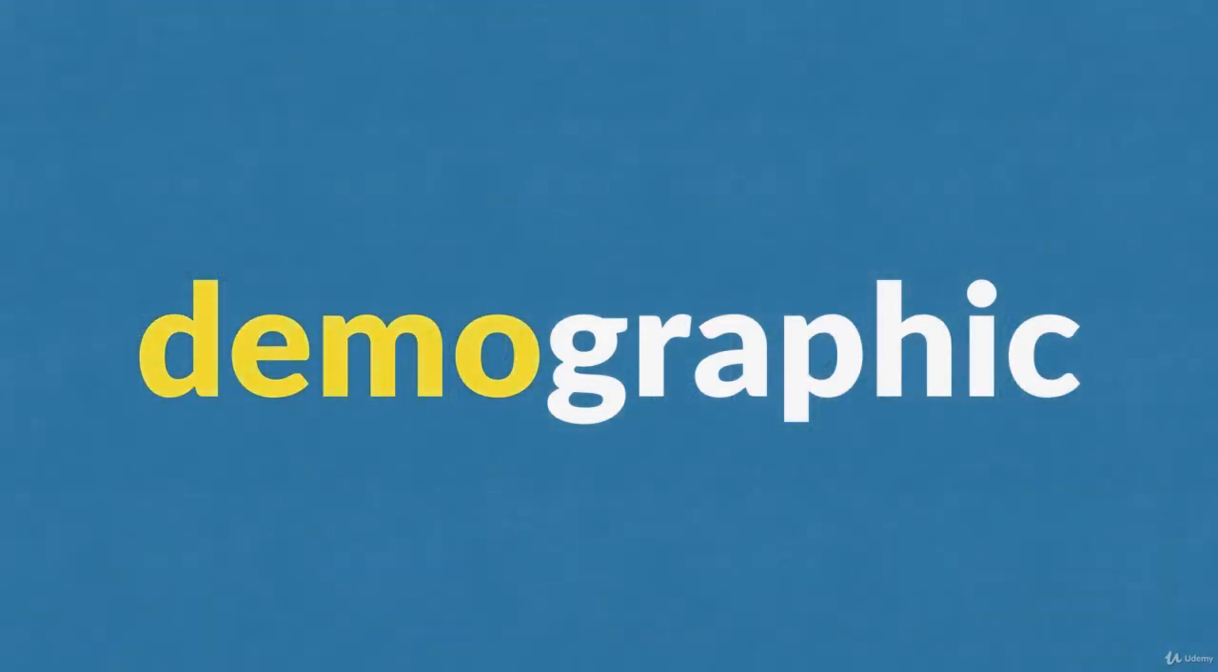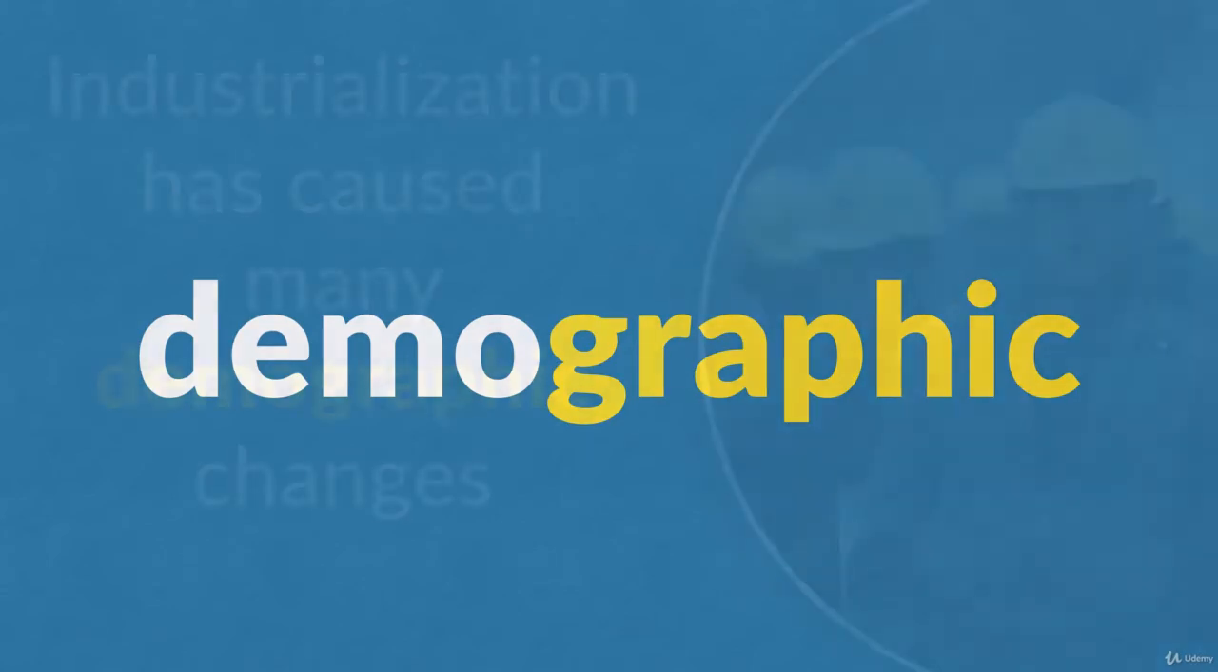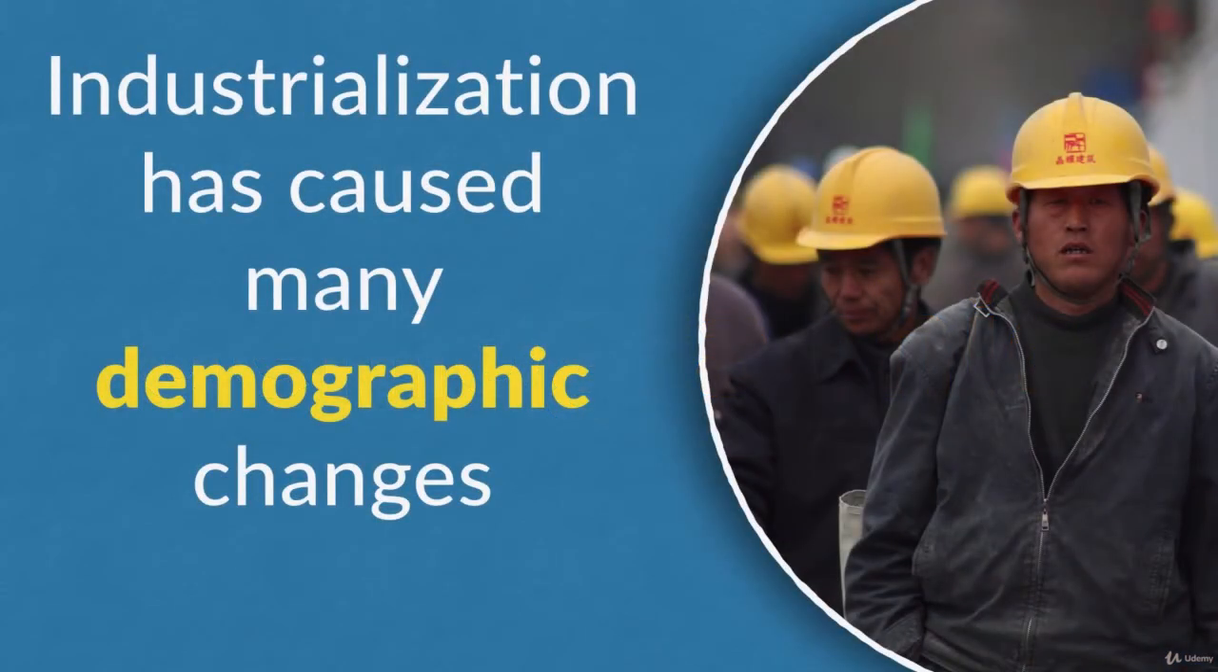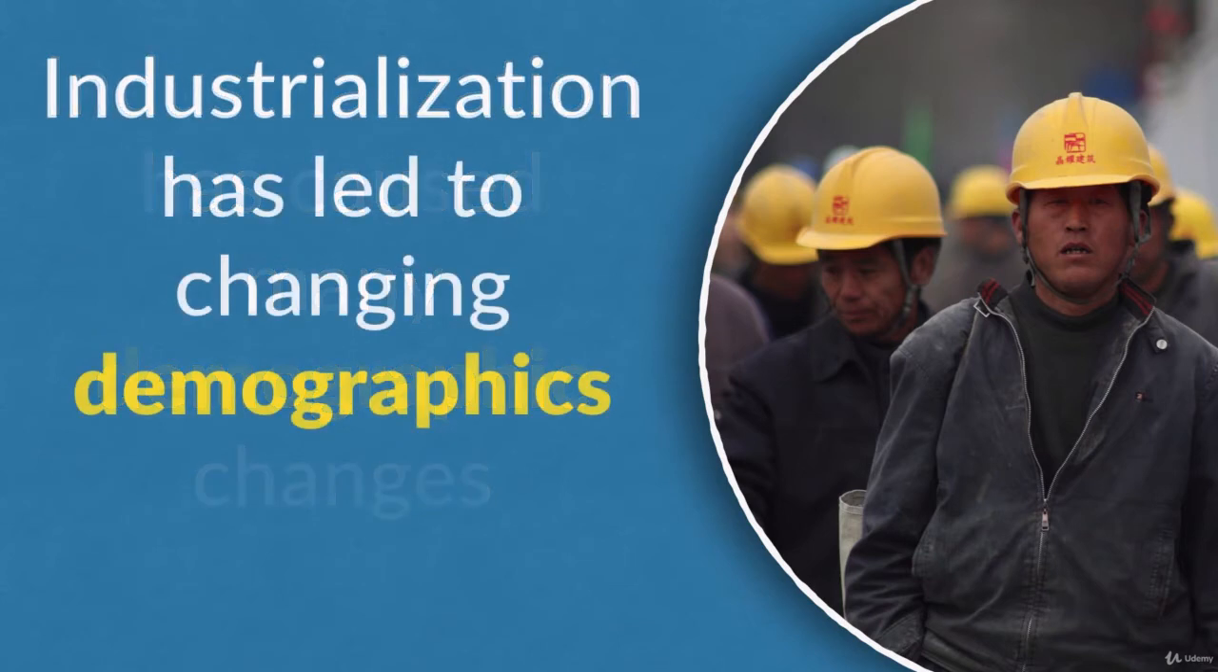And demo comes from the Greek word demos, which means people. And graphy, which means the study of. So demographic is the study of people. Here are some example sentences. Industrialization has caused many demographic changes. So changes to statistics in the population. You could also say industrialization has led to changing demographics.